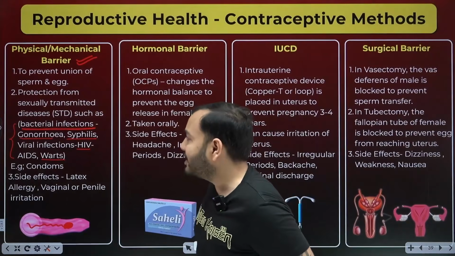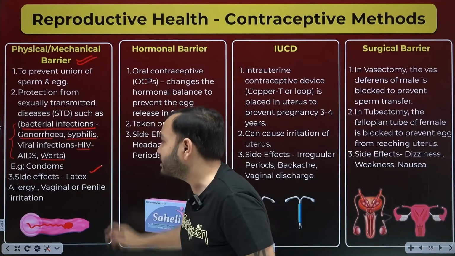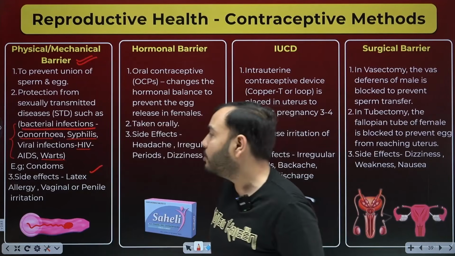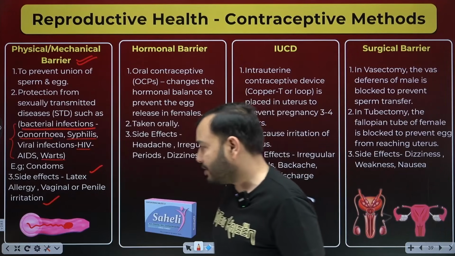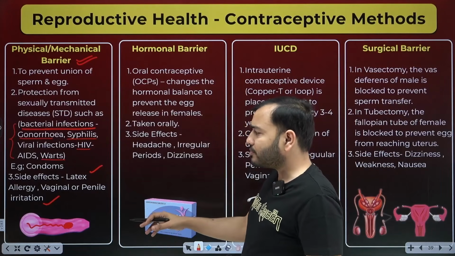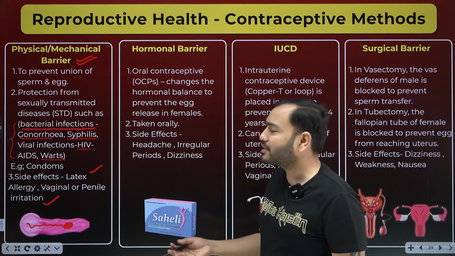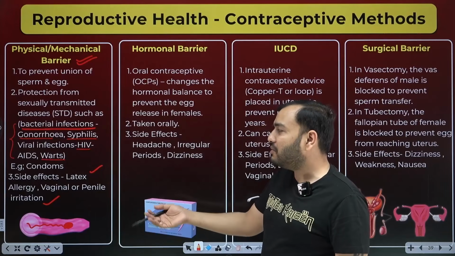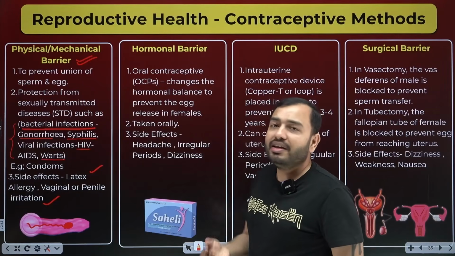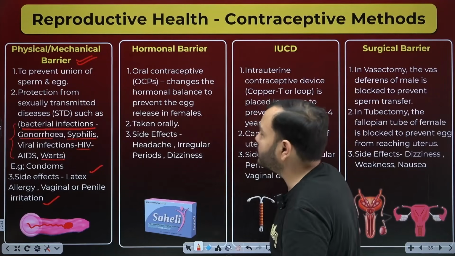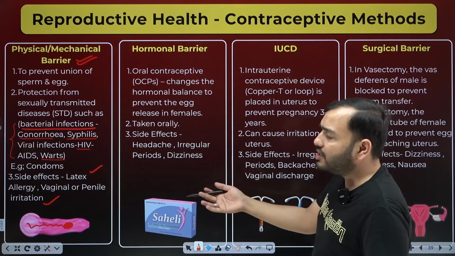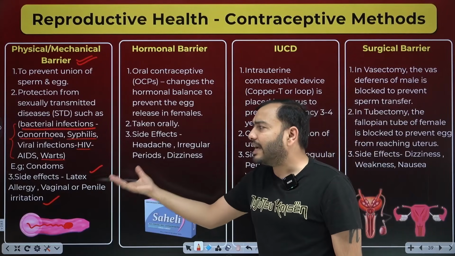Okay. Example, condom. What are the side effects? Someone might get a latex allergy. Someone might be allergic to rubber. Vaginal or penile irritation can happen because many different fluids are applied on it. It is made of latex. Sometimes it is flavored. Things are applied. What can happen because of that? Irritation can happen in the vaginal or penile area. Sometimes it also happens that people who are seeking pleasure do not get pleasure. So all this can be side effects.